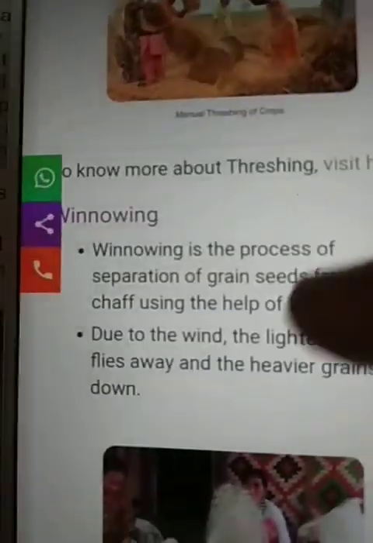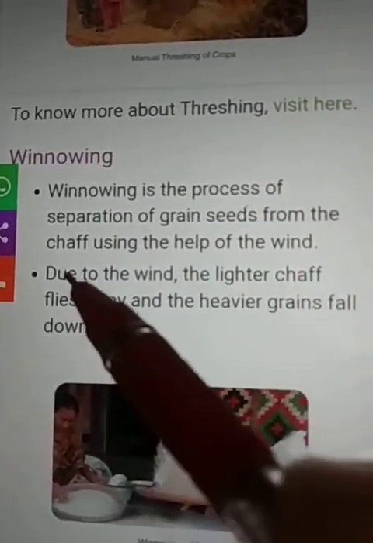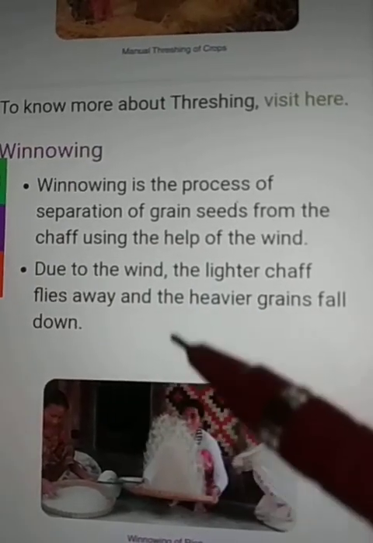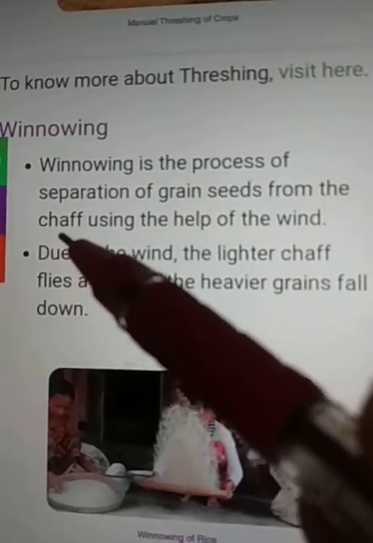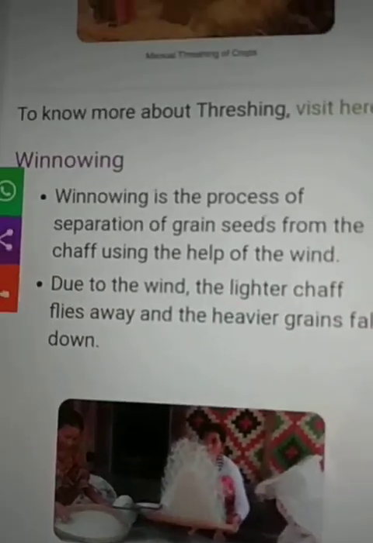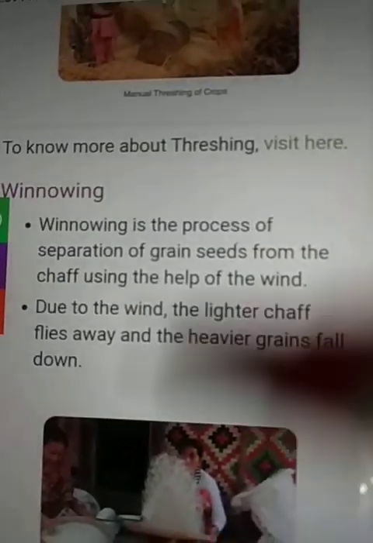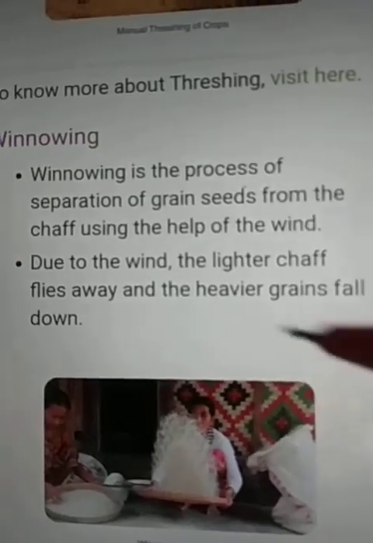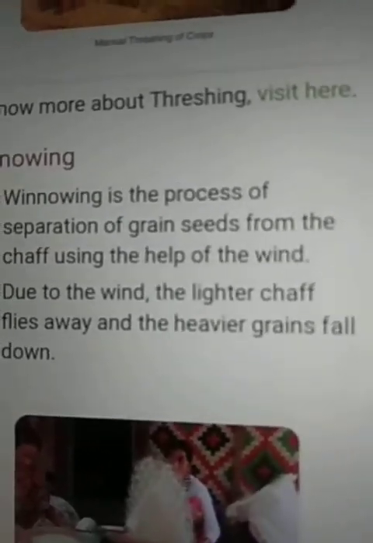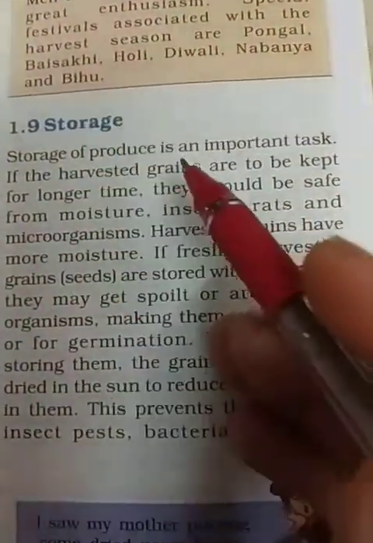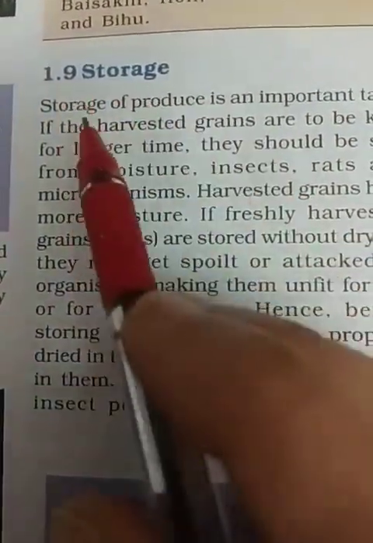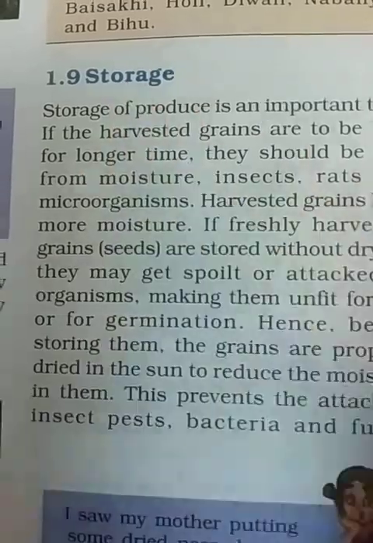Next is winnowing. Winnowing is the process of separation of grain seed from the chaff with the help of wind. Due to the wind, the lighter chaff gets separated and flies away, and the heavier grains settle, fall down, and farmers collect them.